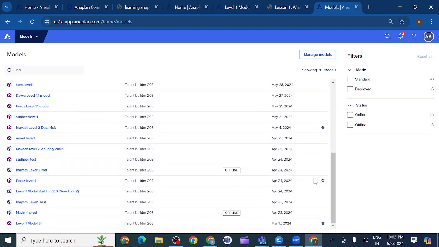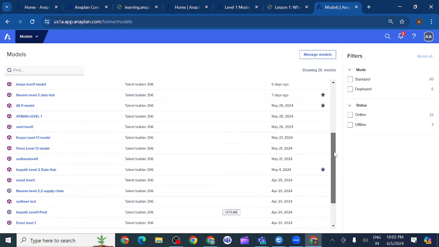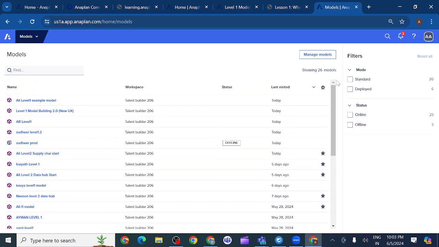To see today's download, it's showing 26 models today. First, yes, this is the example model. You can see, if I want to highlight it and mark it as a favorite, I should click here. So then I can see my model here.